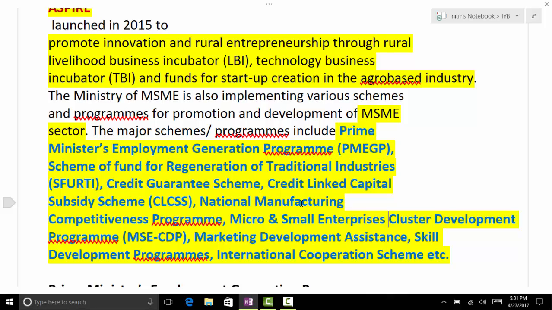So let's go through them once again. PMEGP, ASPIRE, SFURTI, then CGS, that is Credit Guarantee Scheme. Then CLCSS, that is Credit Linked Capital Subsidy Scheme, Manufacturing Competitiveness Program, Cluster Development Program, Marketing Development Assistance, Skill Development Program, and International Cooperation.